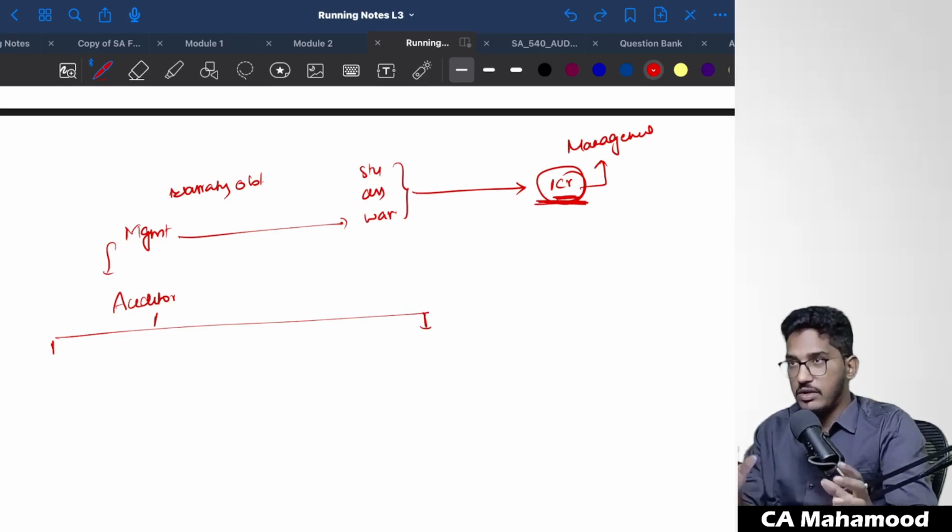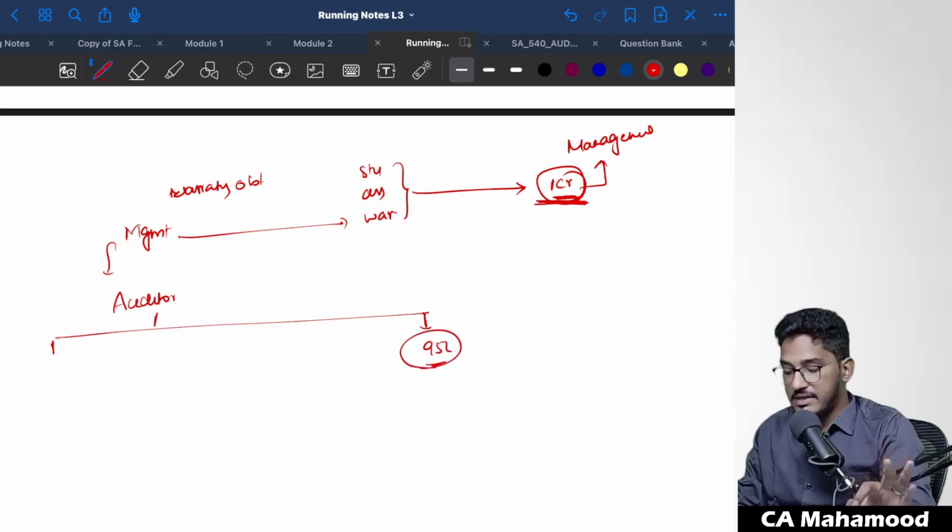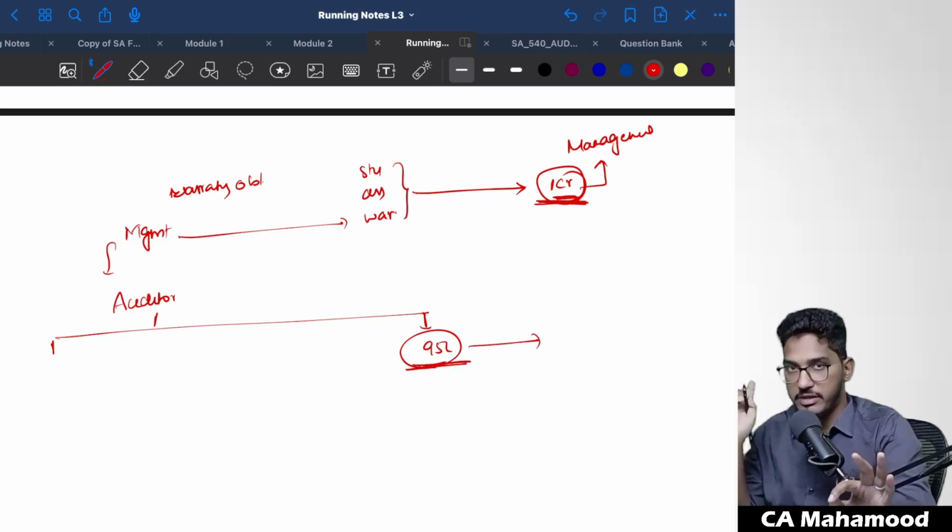For example, auditor did all the calculation, considered various factors, and determined that for this industry, for this client company, this much amount of provision should have been correct. So this is the exact figure developed by the auditor to evaluate management's point estimate.